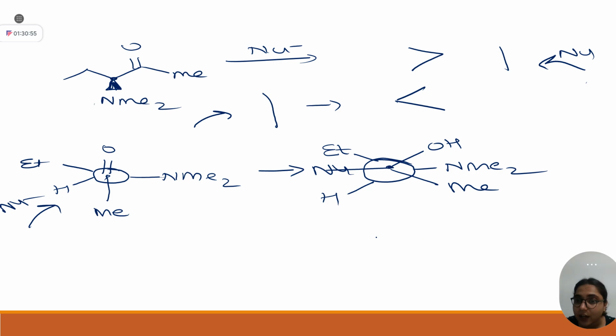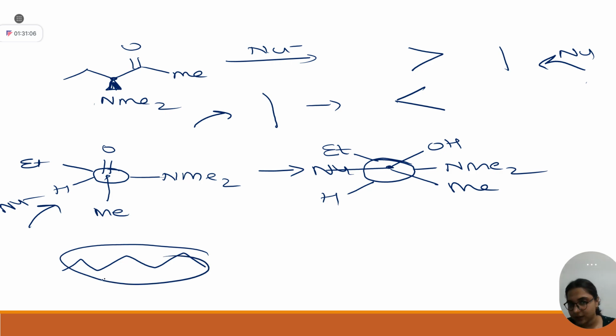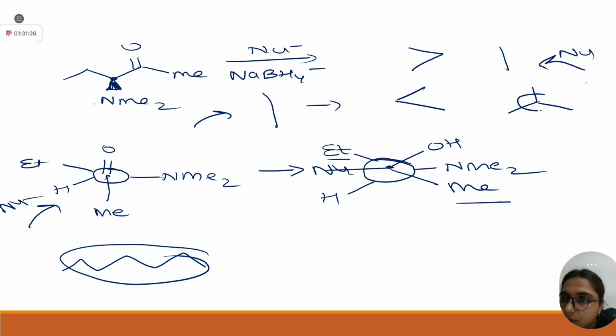Now, as that girl, I don't know her name, said, as per the rule, in the main chain of this wedge dash projection, the carbon chain should be there. So let's say our carbon chains are ethyl and methyl. This nucleophile is hydride, let's say sodium borohydride. So we want ethyl and methyl opposite. They are opposite. Let me draw a simple wedge dash, a simple Newman projection.